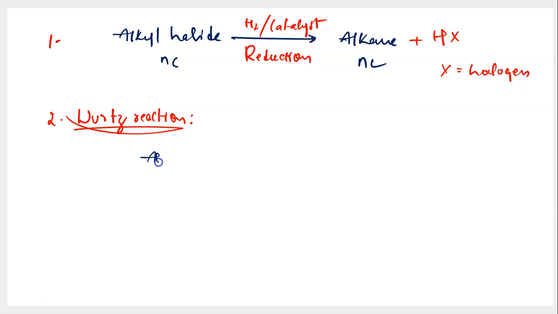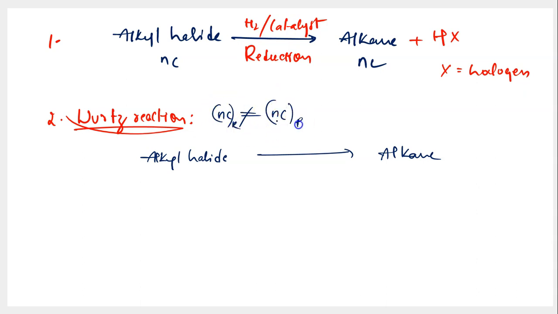You can convert alkyl halide into alkane, not the respective alkane, all right? The number of carbon atoms on the side of reactants is not equal to the number of carbon atoms on the side of products. The number of carbon atoms on both sides is not equal in case of Wurtz reaction. Keep that point in mind, all right? So we can convert alkyl halide into alkane, not through reduction, but through some other way also. And that other way is called the Wurtz reaction.